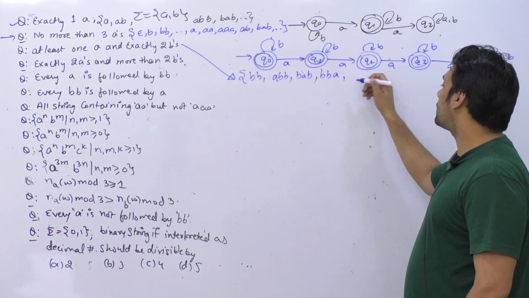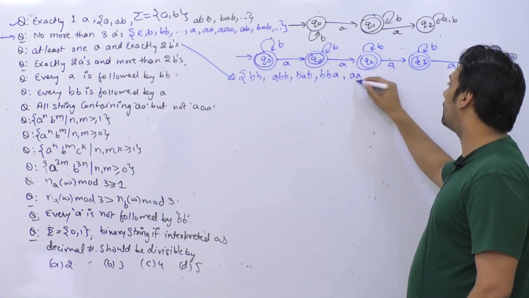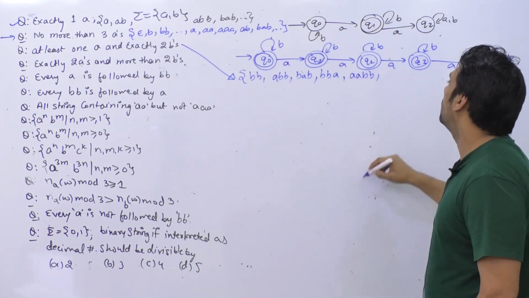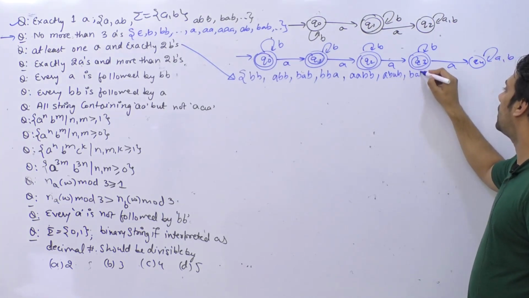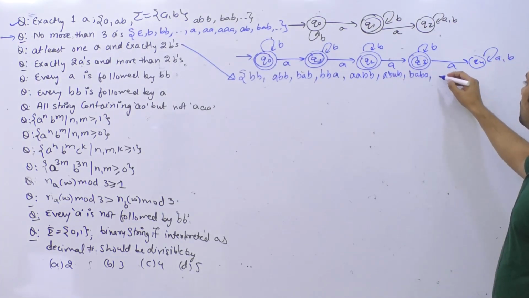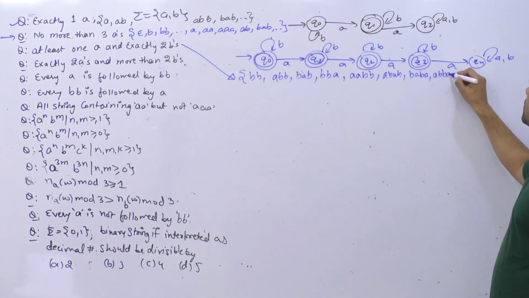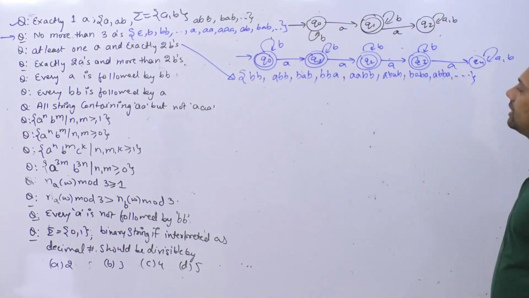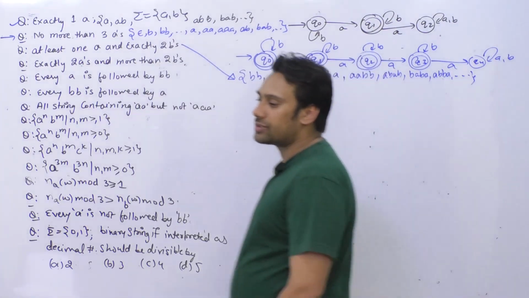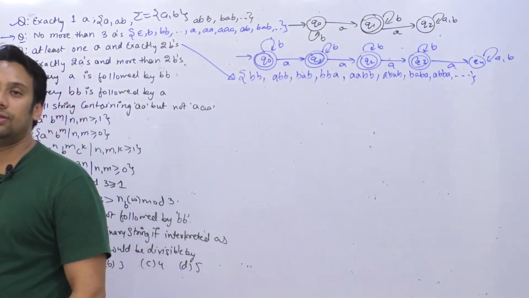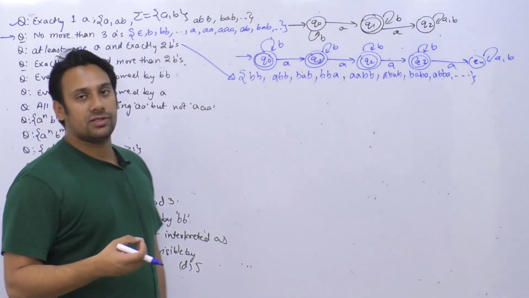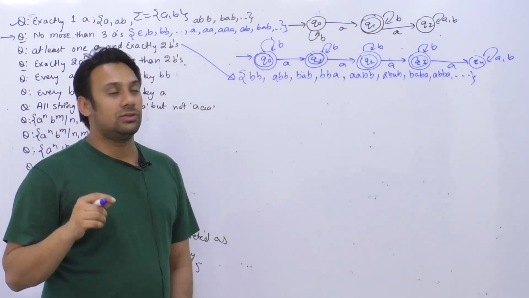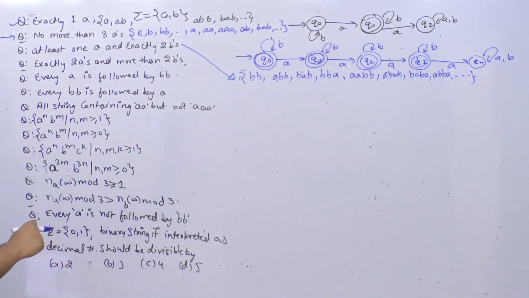So that means we can also have strings where there are 2 a's. So we can have double a, double b, we can have abab, we can have baba, we can have a double ba, and so on. So basically in this case what we are trying to do is that we should have exactly 2 b's, we cannot have more than 2 b's, but the number of a's should be at least 1. तो यहाँ पर आपके पास at least 1a हो सकता है.